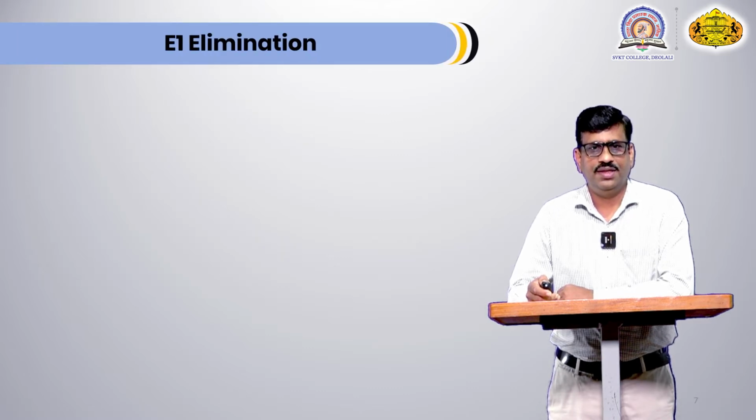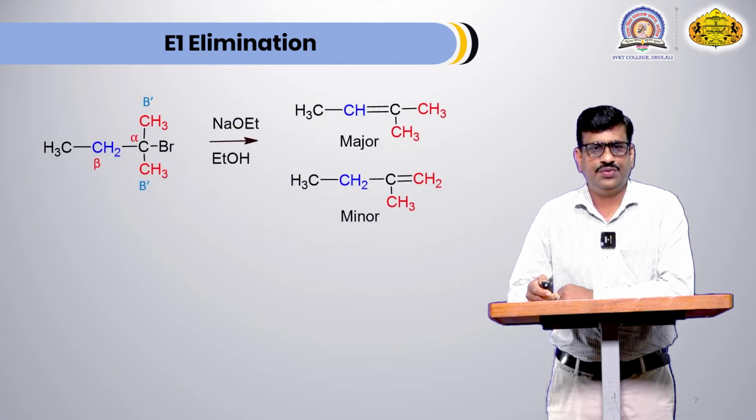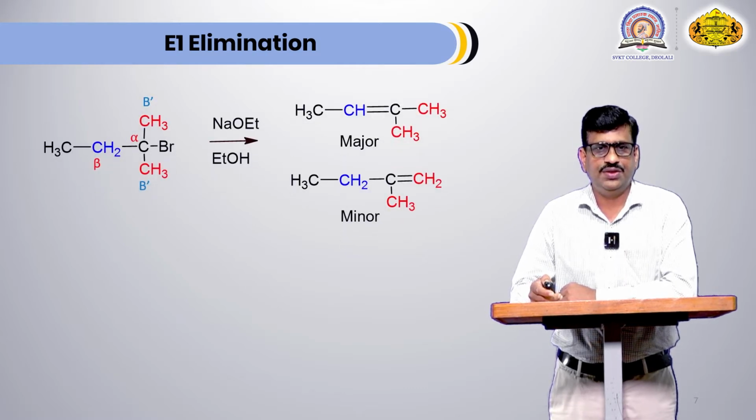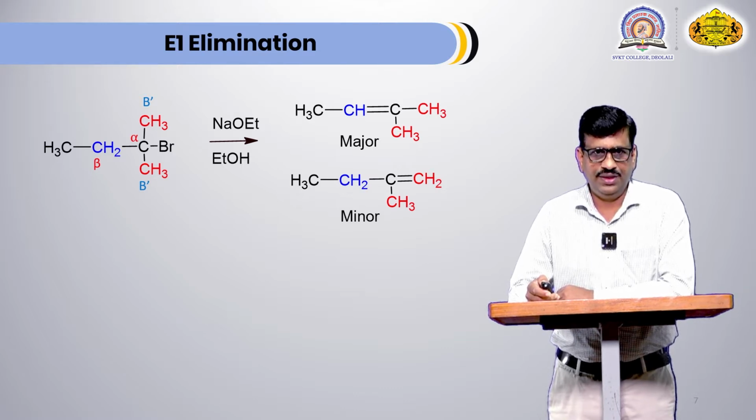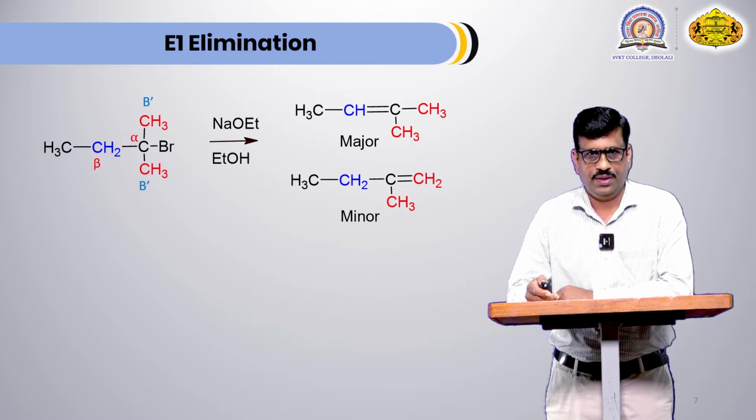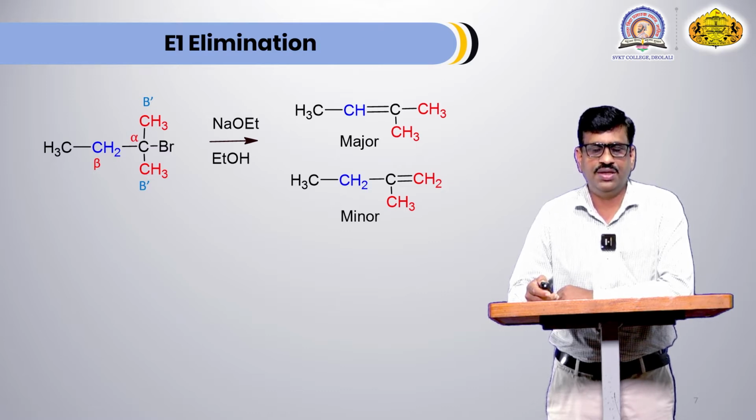Now, E1 elimination. As we know that E1 elimination is unimolecular elimination. This is the example of E1 elimination. In this case, 2-methyl-2-bromo-butane is the starting compound. This compound on reaction with sodium ethoxide in ethanol produce two compounds. Out of these two compounds, one compound is major compound and another product is minor product. Now, why these two products are obtained?